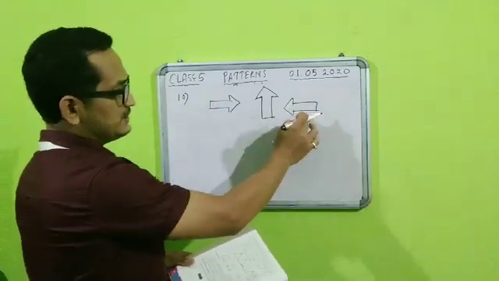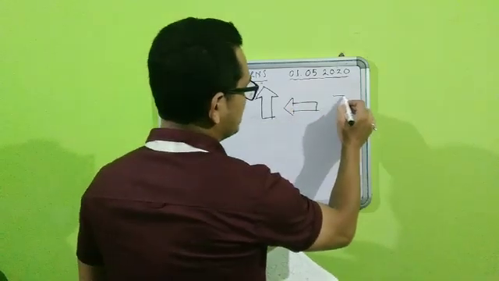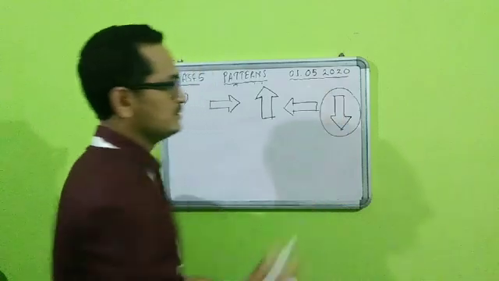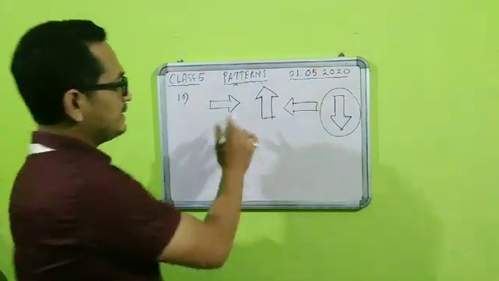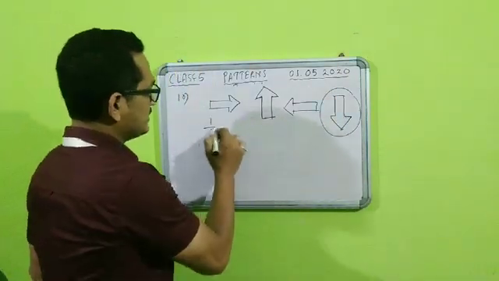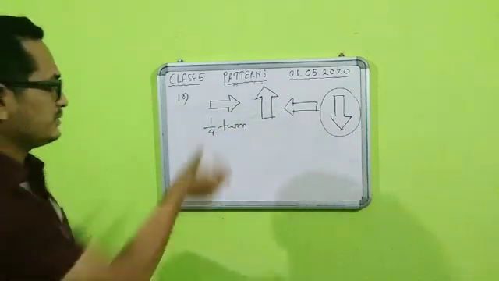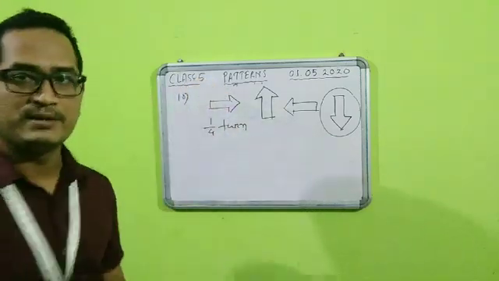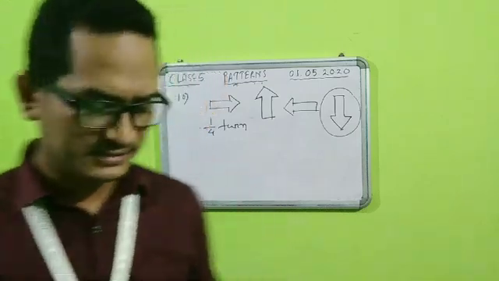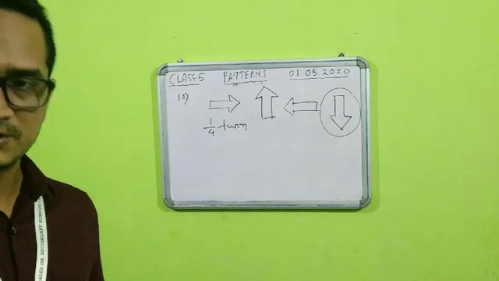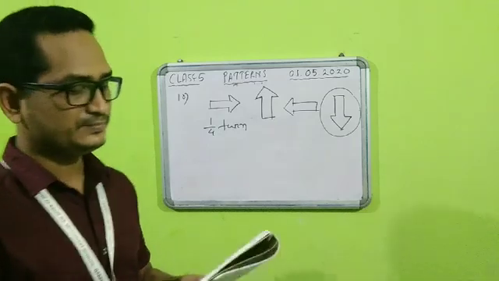So after this turn, what will be the next turn? Next, it will be like this. This will be the shape. And how much turn is it taking, students? It is taking 1 by 4 turn or 90 degree turn, actually taking like this. So 1 by 4 turn or 90 degree turn it is taking. So that is question number 10. You can write down this answer here only, because solution space is already given.